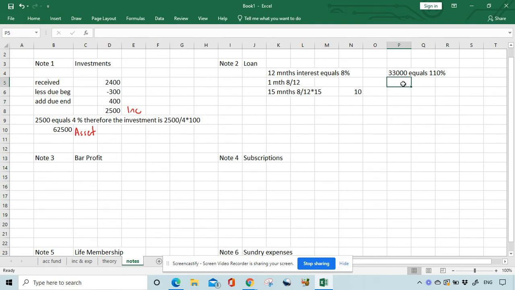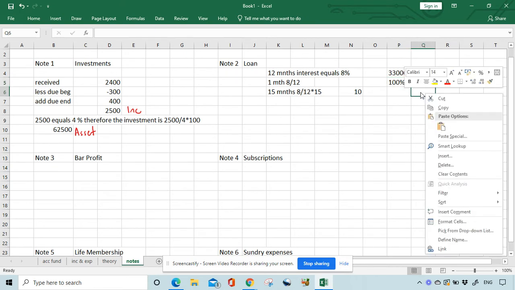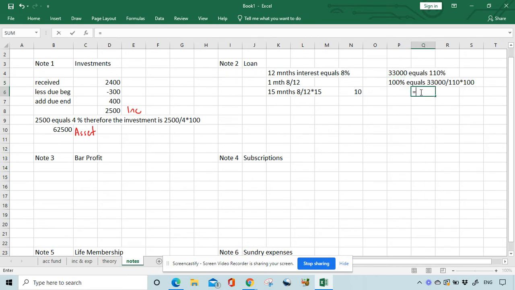Therefore, if we work out what 100% is, 100% equals 33,000 divided by 110 multiplied by 100. That will give us 30,000. That 30,000 figure is our loan.